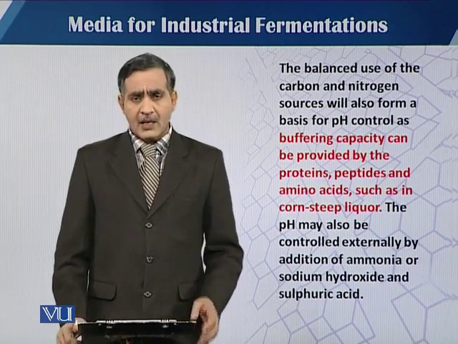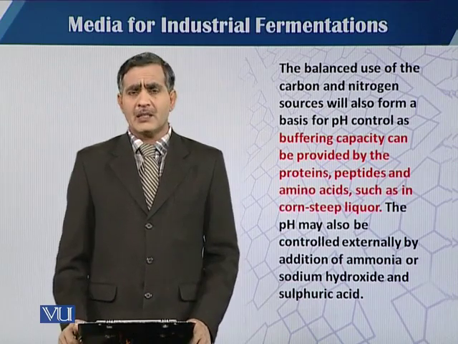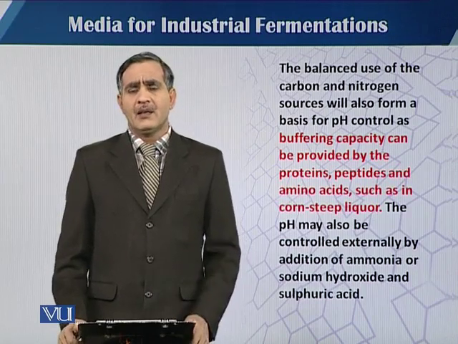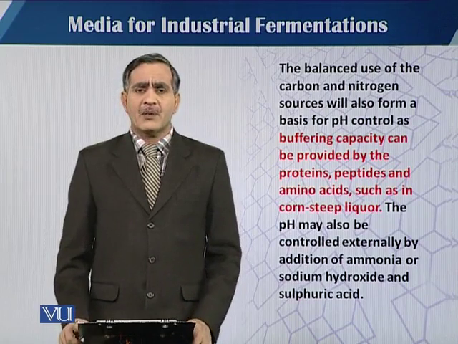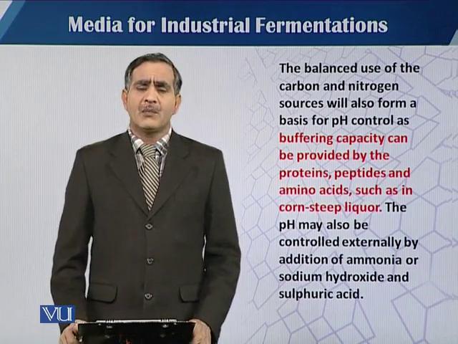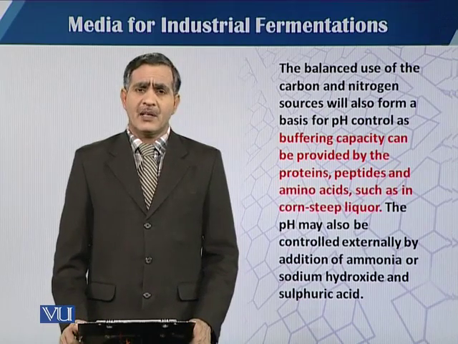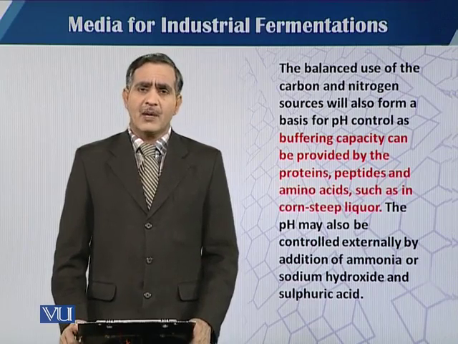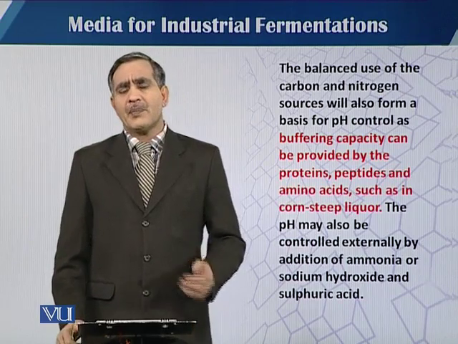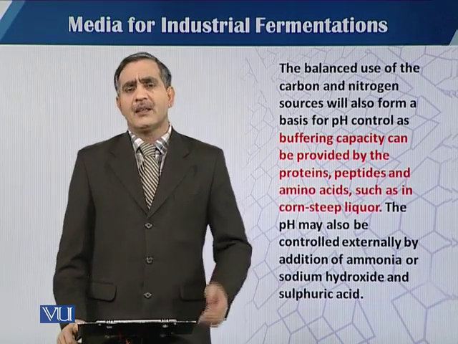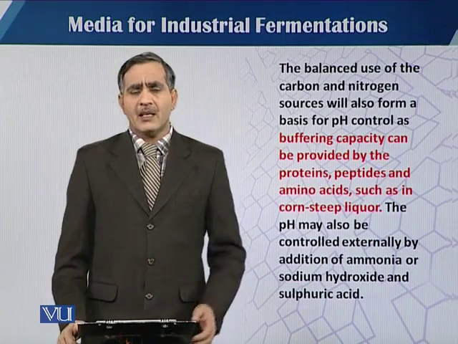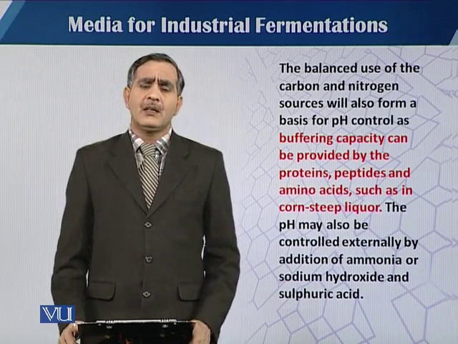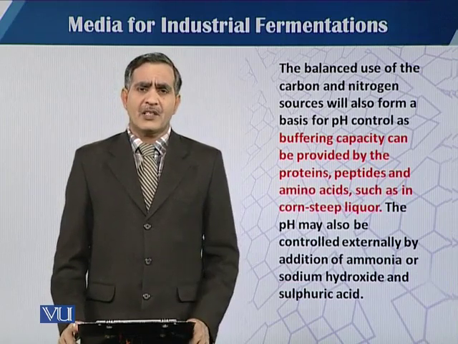If we can control the pH as much as possible without the addition of extra alkali and base, by the internal system of the fermentation process, then that is more important, and that will lead the fermentation process in a positive way. Otherwise, if we add alkali or acid separately into the medium, that can lead to an increase in the volume of the fermentation media.